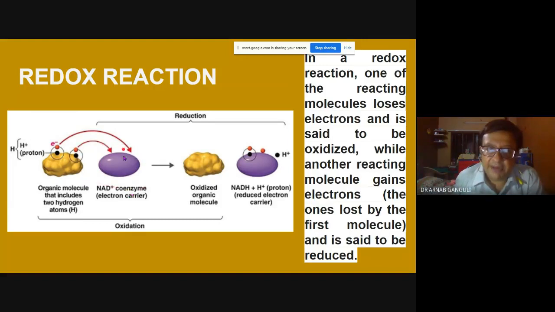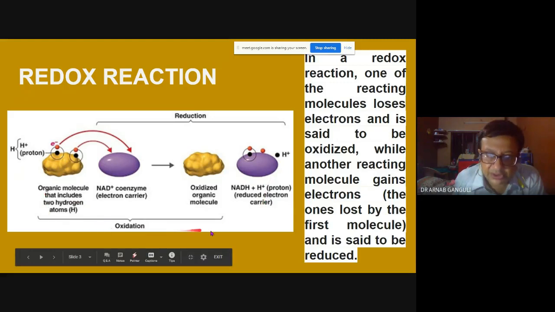NAD plus takes the hydrogen, H plus being a proton, and forms NADH plus H plus. So always remember to write NADH plus H plus. Don't forget this H plus, because basically two hydrogens come out. There is a vacancy for only one hydrogen to fit in this place, and the other hydrogen is nearby in the environment. So there is always an extra proton which comes with a dehydrogenase reaction. At the same time, you can see this step is the oxidation step, and this step is the reduction step.